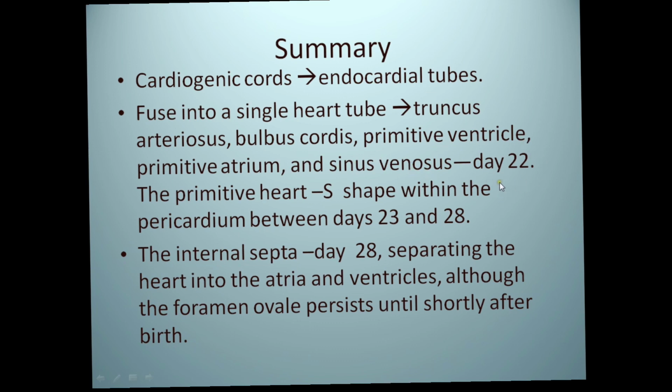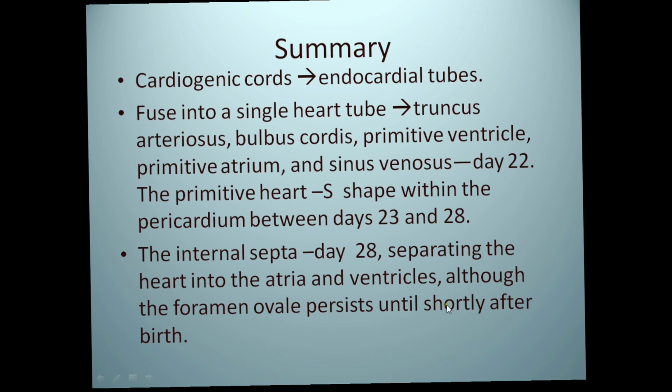Then the internal separation occurs because of the appearance of the endocardial cushions, which divide the common atrium and the common ventricle into two, and then ultimately the common atrium into right and left atria and the common ventricle into right and left ventricles, and give the outflow tracts of these ventricles by the partitioning of the bulbus truncus arteriosus into the aorta and the pulmonary trunk.